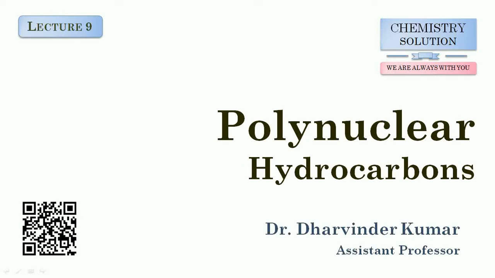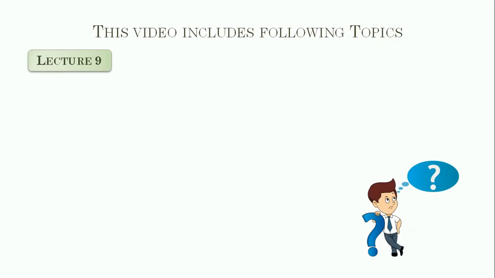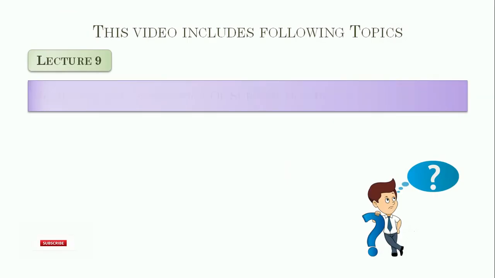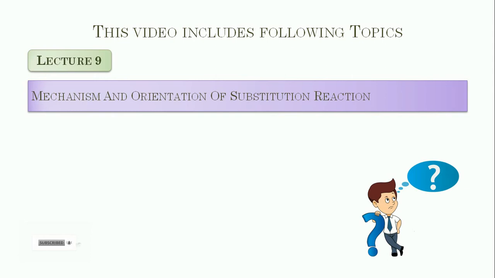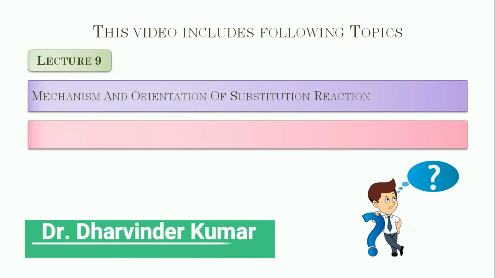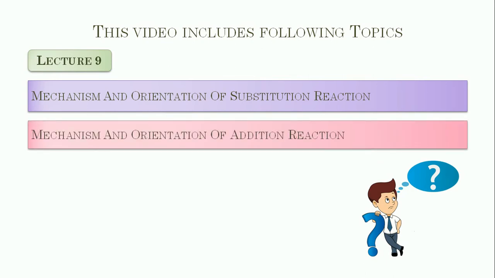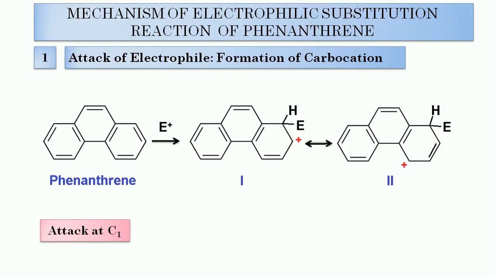This one is lecture 9. In this lecture, we are going to discuss the mechanism and orientation of substitution reaction in case of phenanthrene, and the mechanism and orientation of addition reaction in case of phenanthrene. So first of all, we can start with the mechanism of electrophilic substitution reaction of phenanthrene.